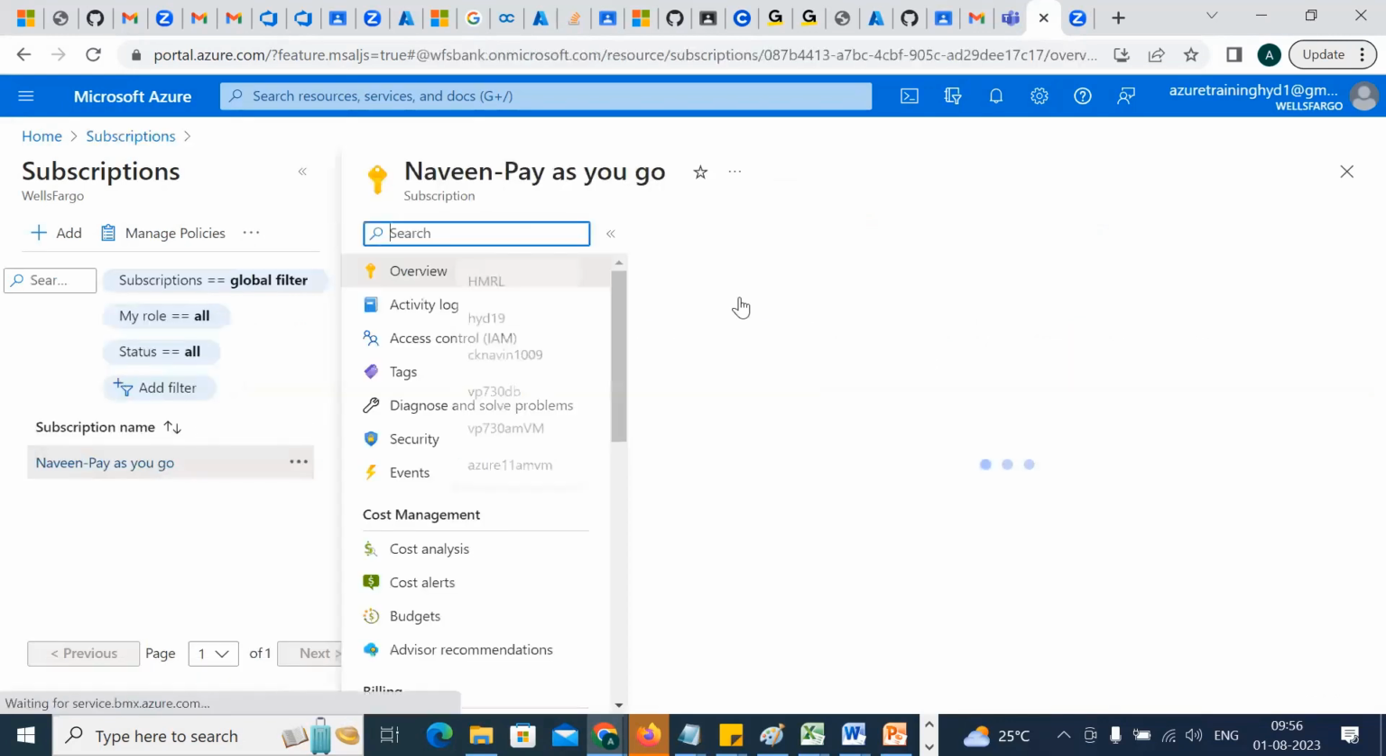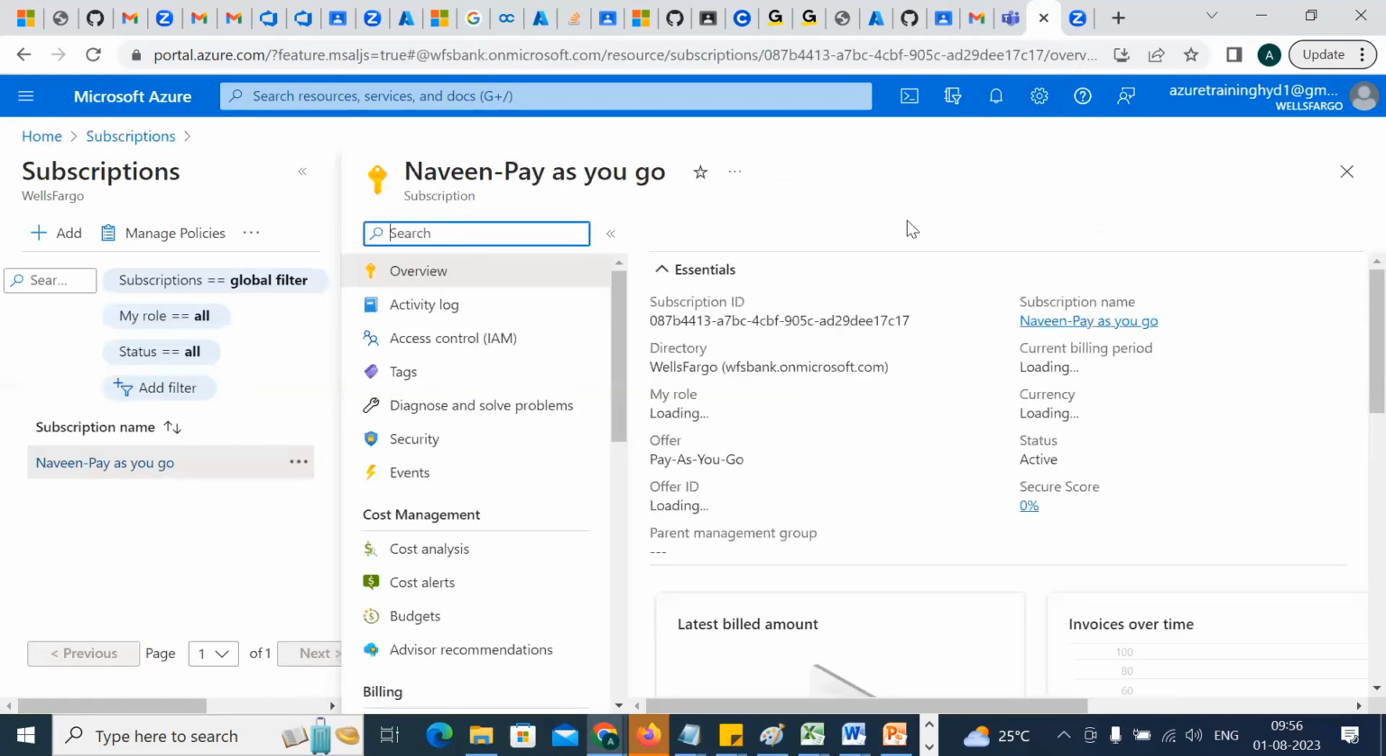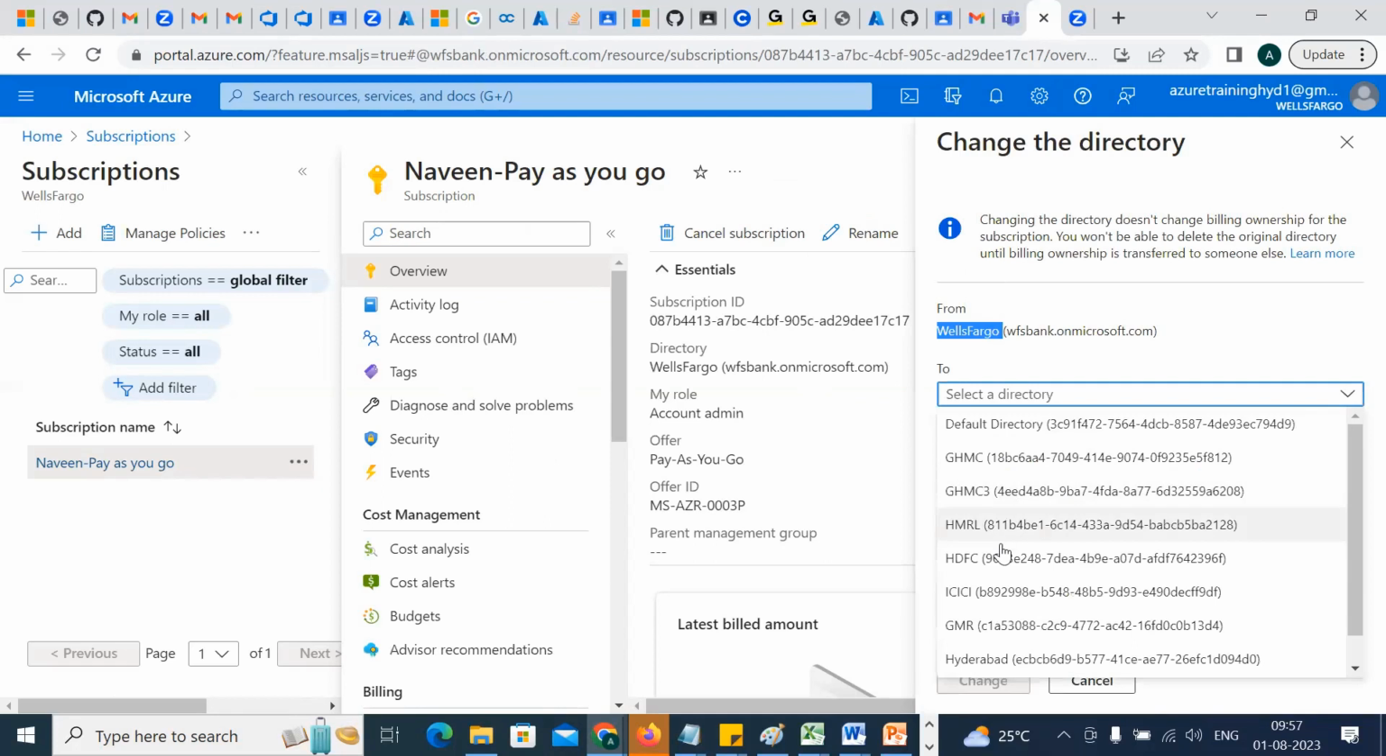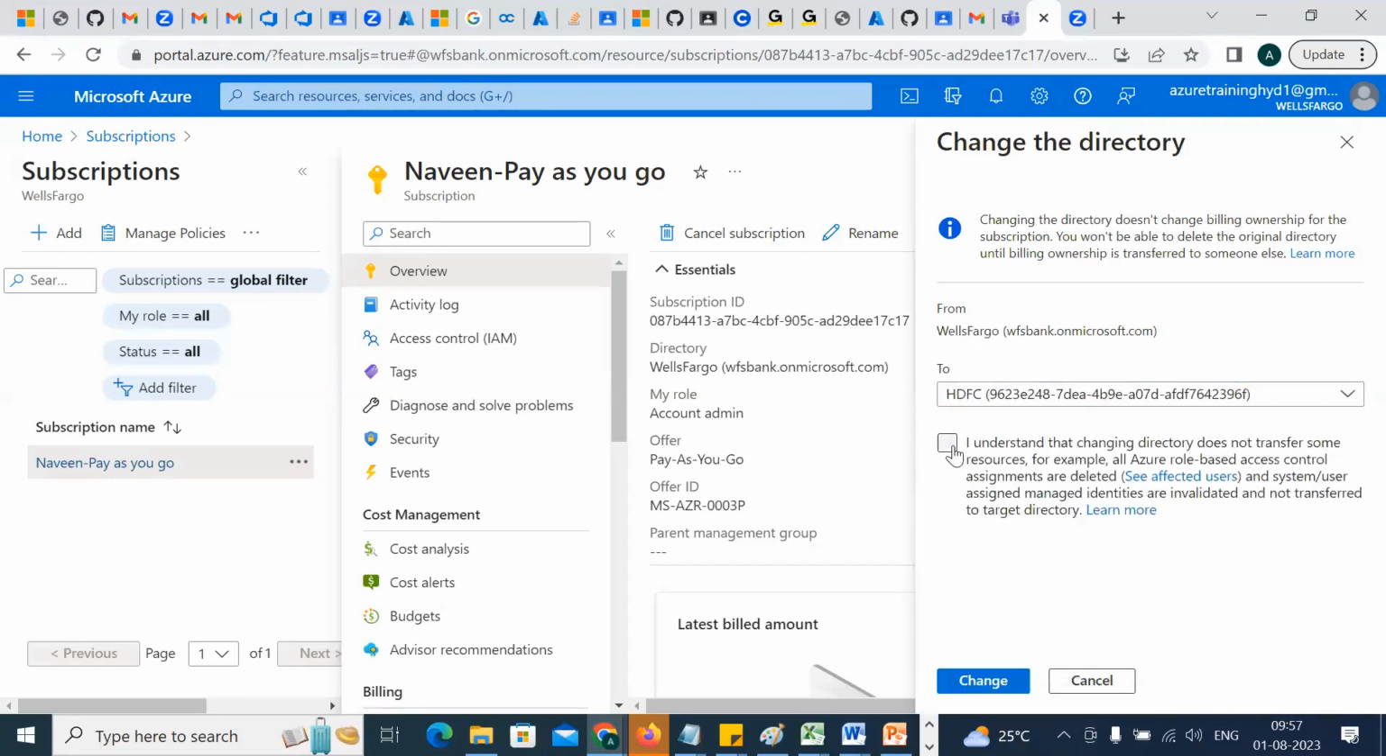Click on the subscription and we'll have an option here, Change directory. Can you see here? Change directory. Click on that. It is saying that you are coming from Wells Fargo, and where you wanted to go. So let's say I wanted to go to HDFC. So click on HDFC, checkbox this, and click on change.